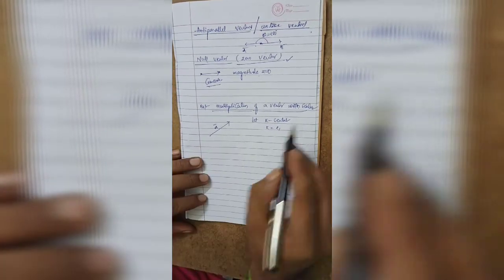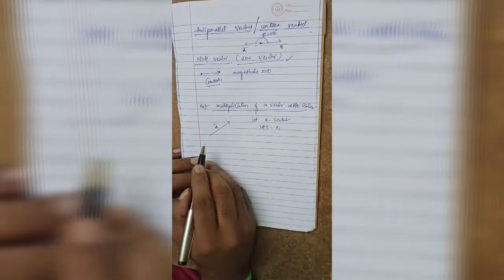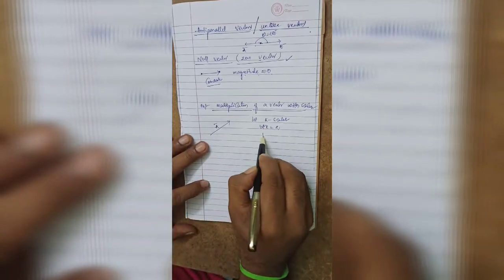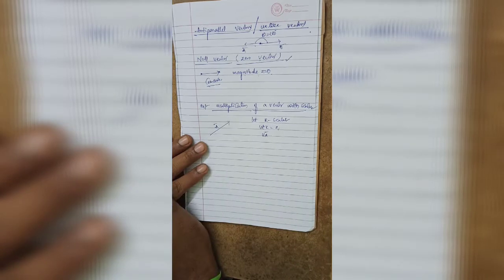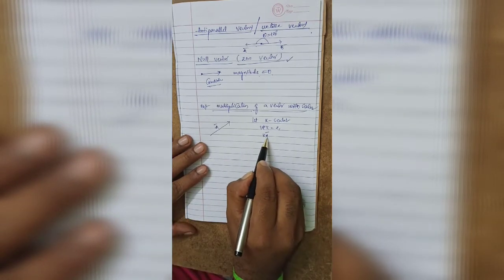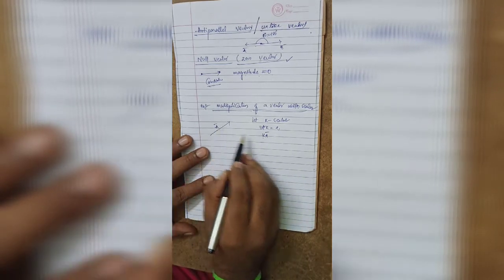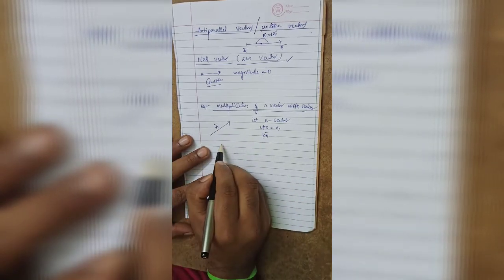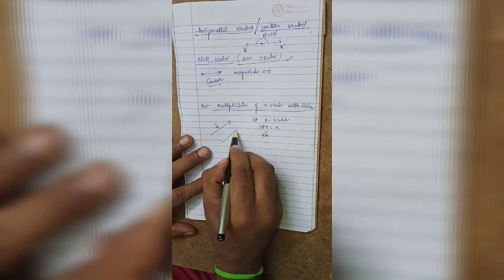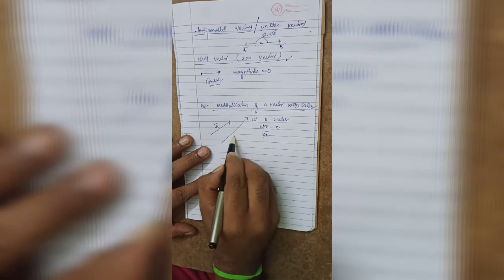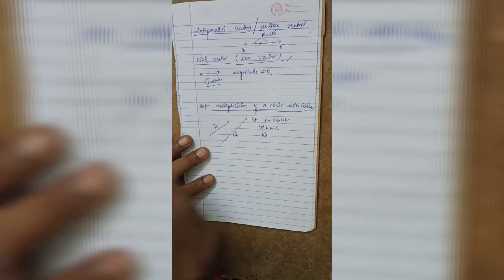For example, let us assume k is equal to 2. Now k times a bar. Whenever a vector is multiplied with a scalar, the magnitude will be increased, but the direction will not be changed. So this is equal to k a bar.